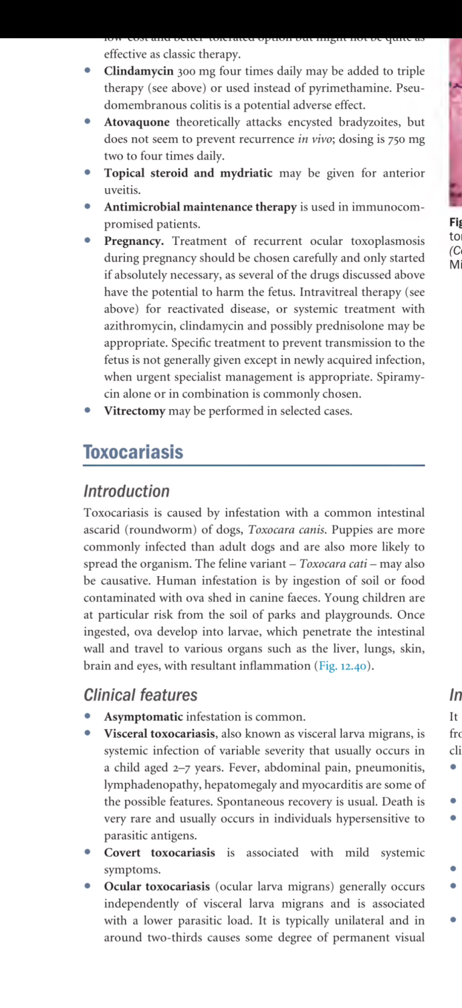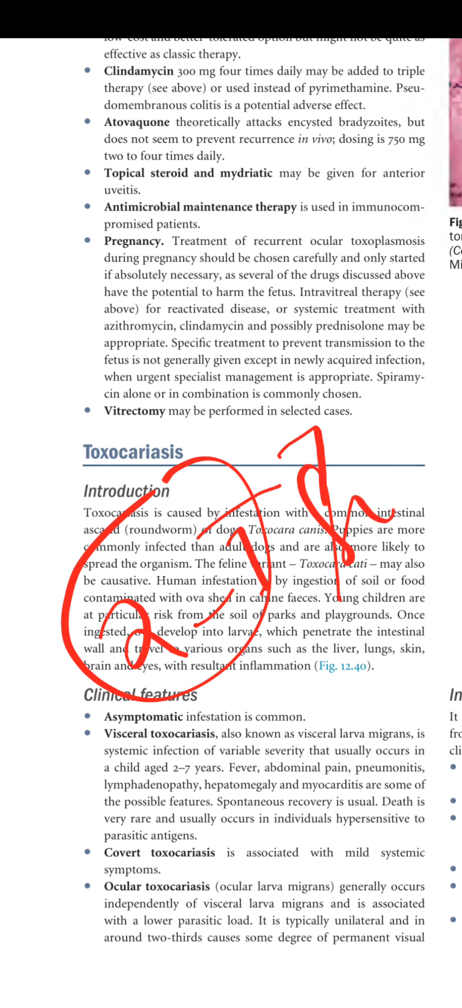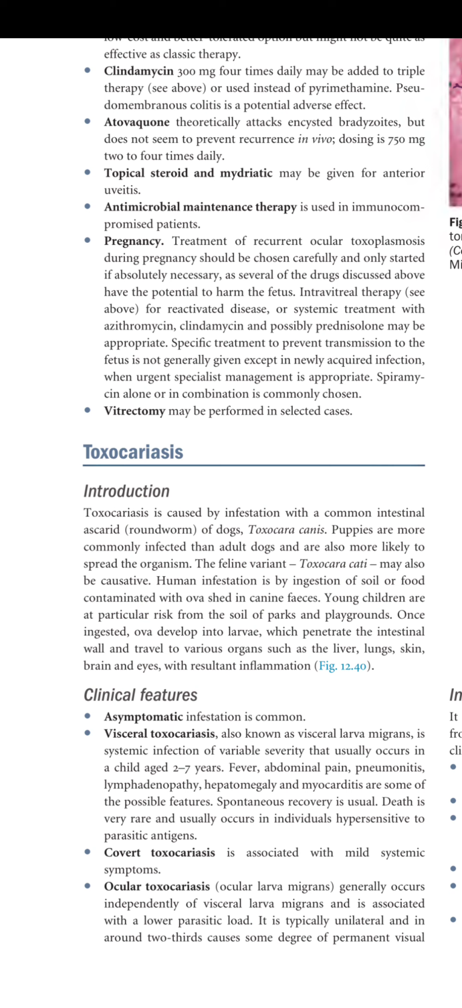So clinical features: asymptomatic infestation is common. Visceral toxocariasis, also known as visceral larva migrans, is a systemic infection of variable severity that usually occurs in a child aged 2 to 7 years. So basically it is occurring in a child aged 2 to 7 and there is a variable systemic infection. Fever, abdominal pain, pneumonitis, lymphadenopathy, hepatomegaly, myocarditis are some of the possible features. So all these can occur in a case of visceral toxocariasis.